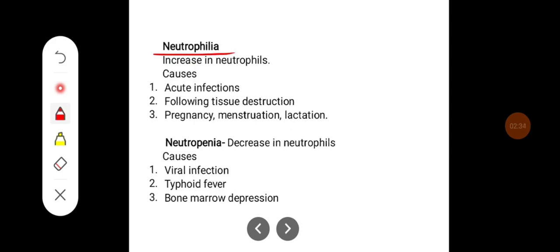Neutrophilia is where there is an increase in the neutrophil count. Some of the important causes are acute infections, particularly bacterial infection, following tissue destruction, pregnancy, menstruation, and lactation. Neutropenia is a decrease in the neutrophil count. Some of the causes are viral infection, typhoid fever, and bone marrow depression.